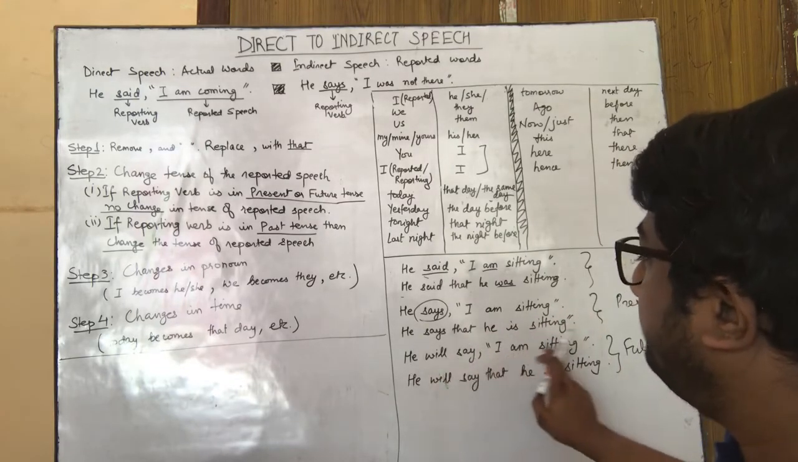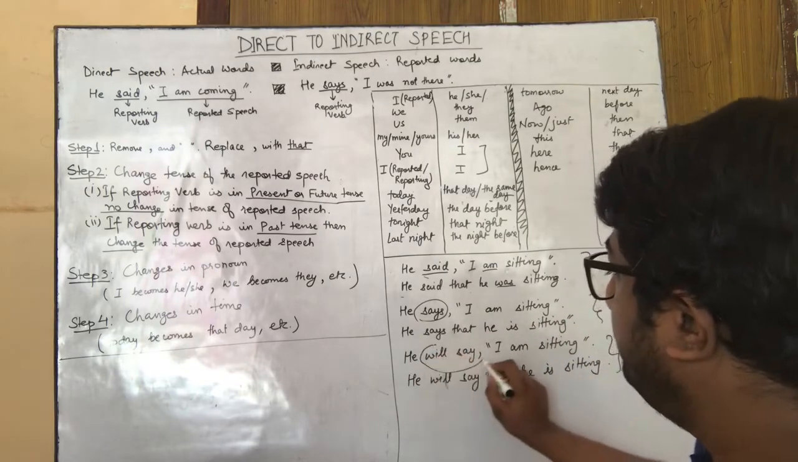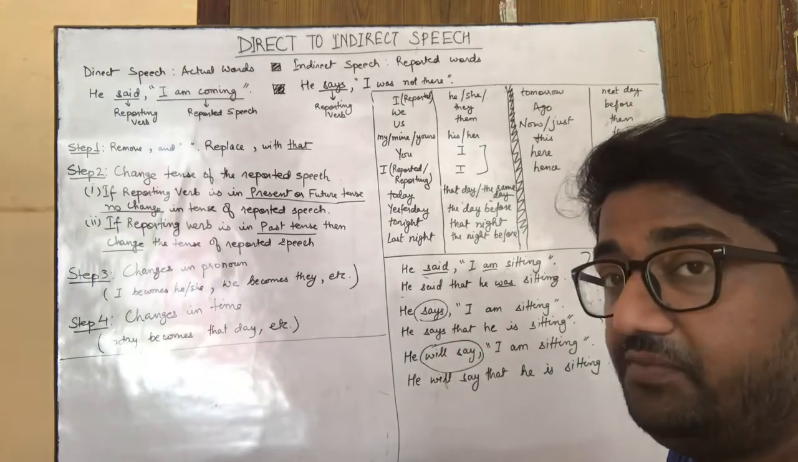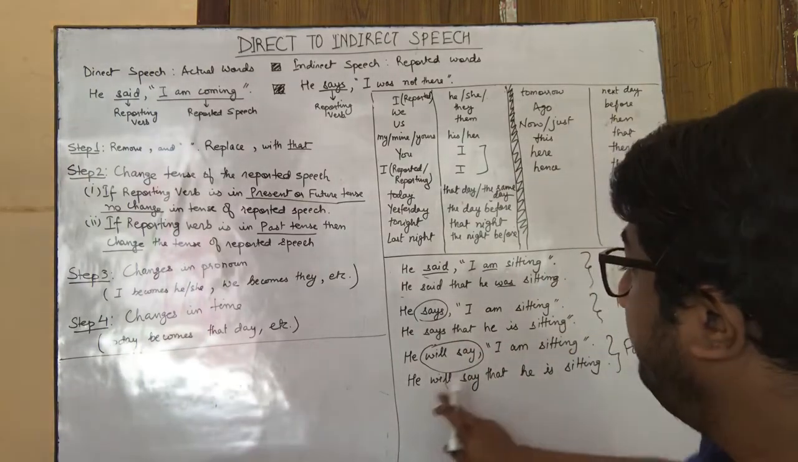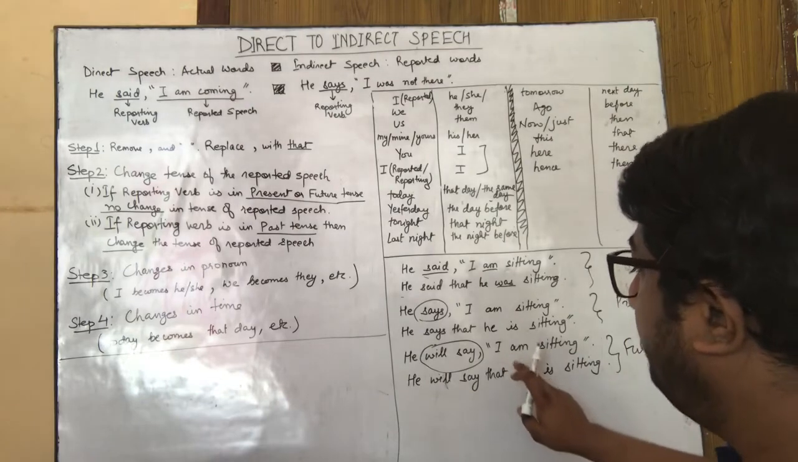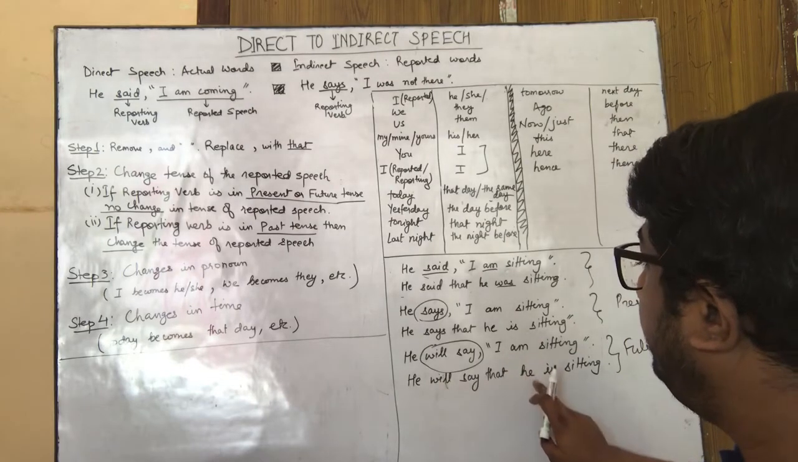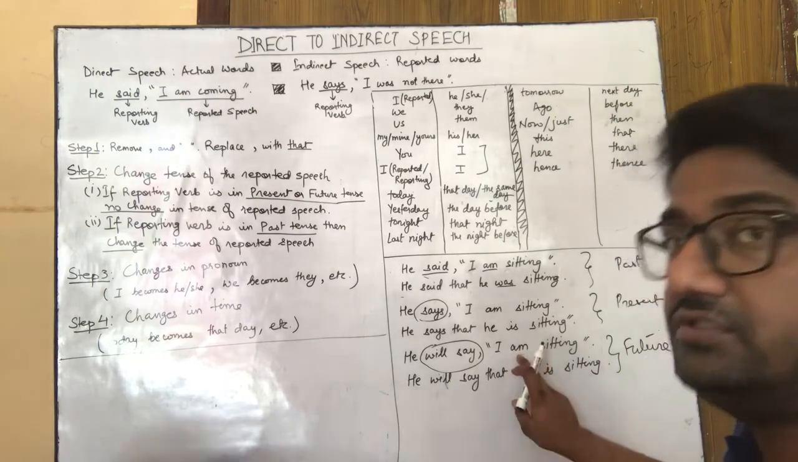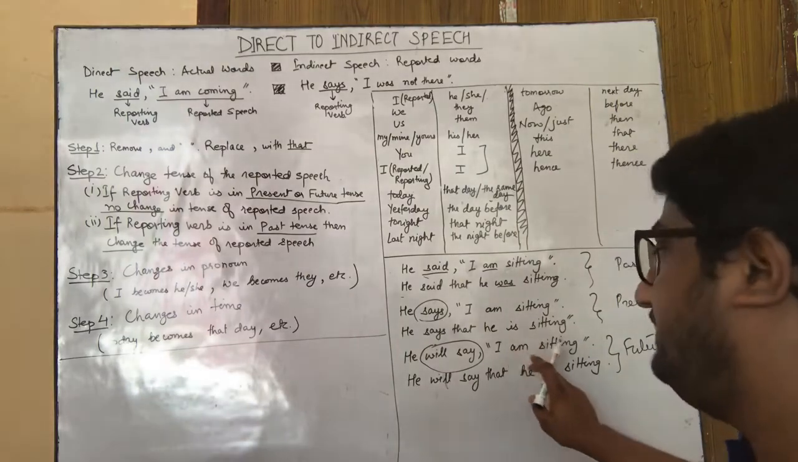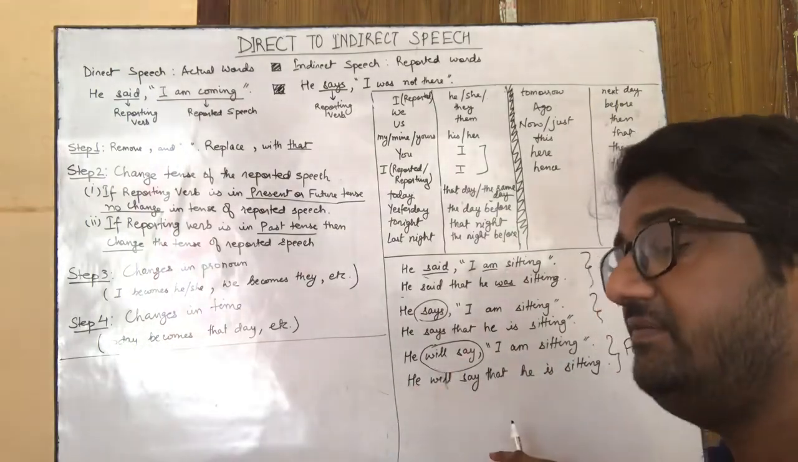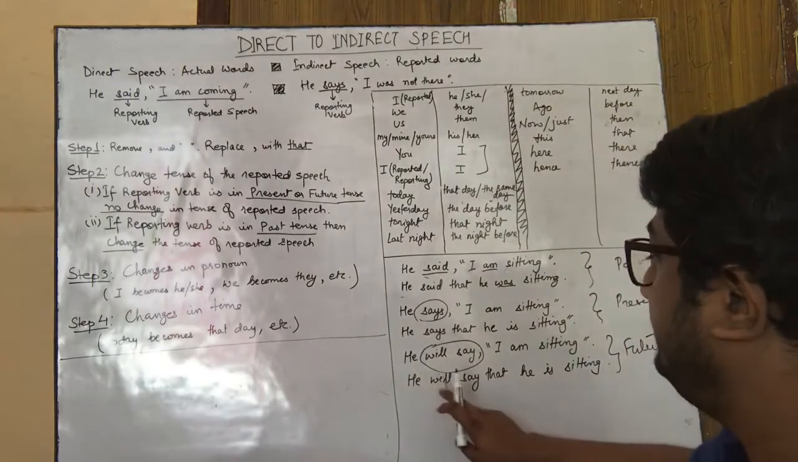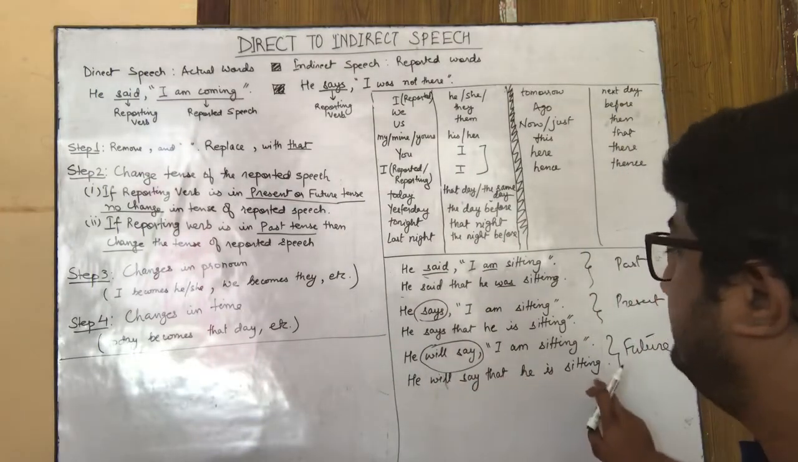He will say, "I am sitting." Again, "will say" identifies your reporting verb to be in future tense. He will say that I will become he. He will say that he, again no change in the reported speech. So am will remain, that is, present tense will remain in present tense. He will say that he is sitting.